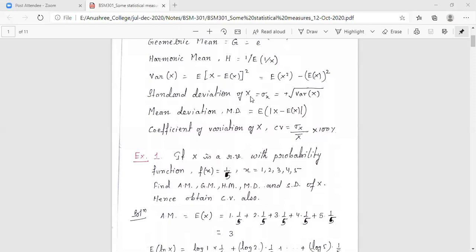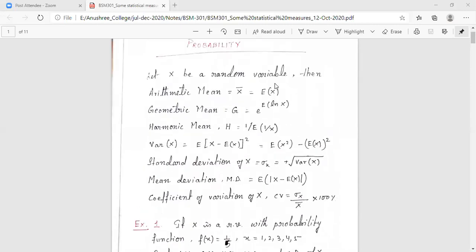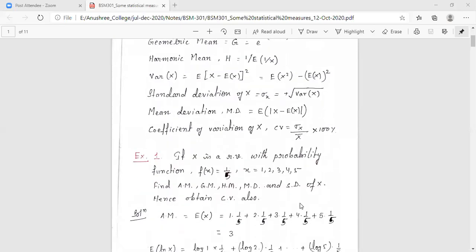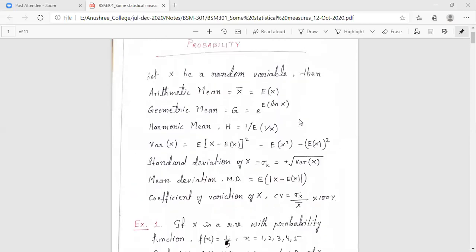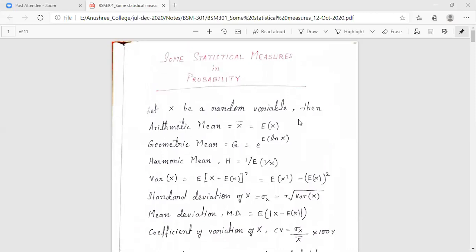Sigma means standard deviation, divided by X bar. X bar means arithmetic mean. So standard deviation divided by arithmetic mean into 100, that will be your coefficient of variation. So these are the basic statistical measures in probability that we are going to evaluate for a particular random variable.